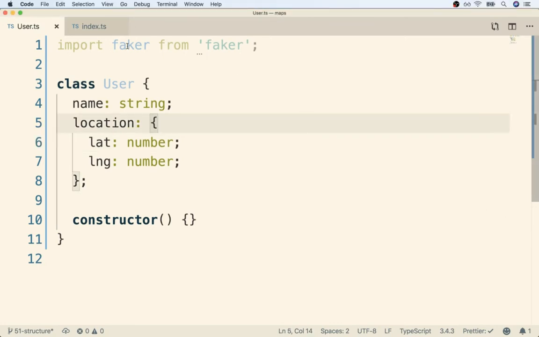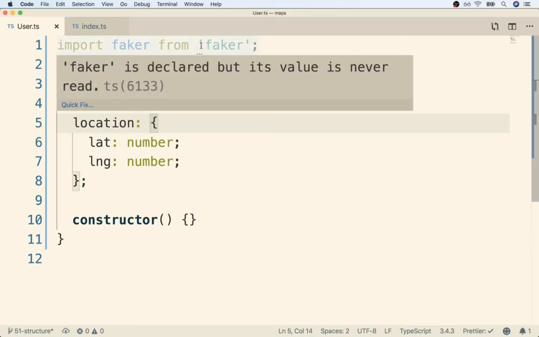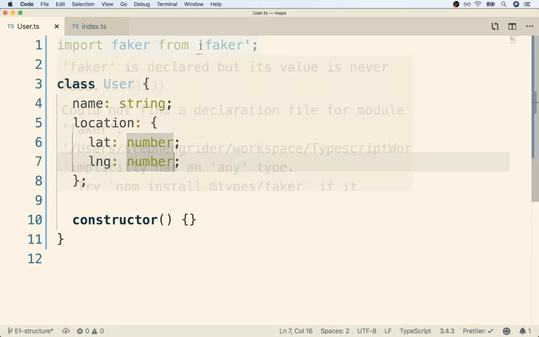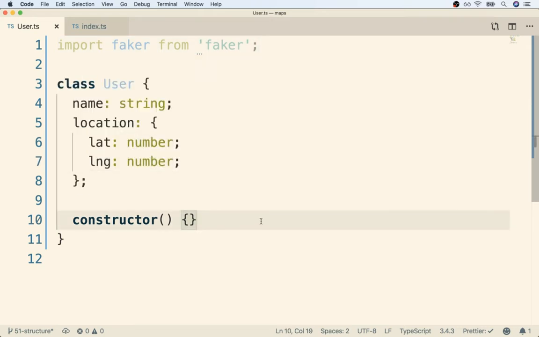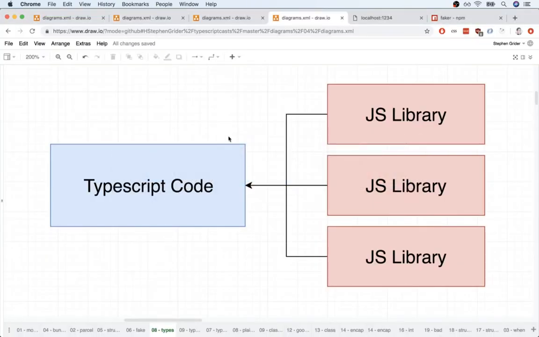In the last video, we installed the Faker module, but we very quickly saw a warning around it. If I hover over this right here, I see something that says could not find declaration file for module Faker. So let's talk about what that's about. First off, a quick diagram.